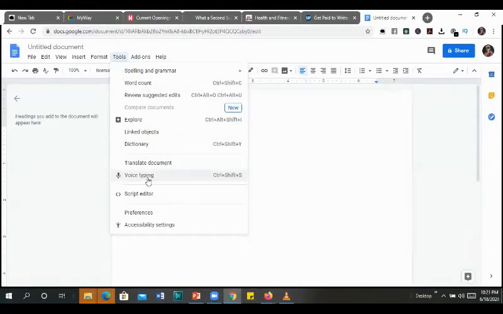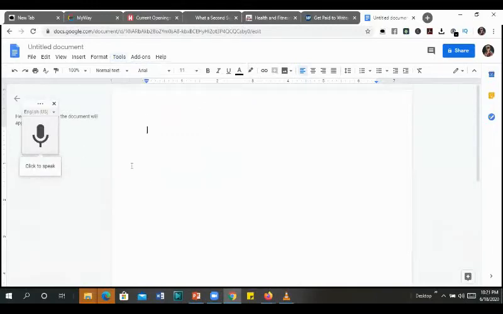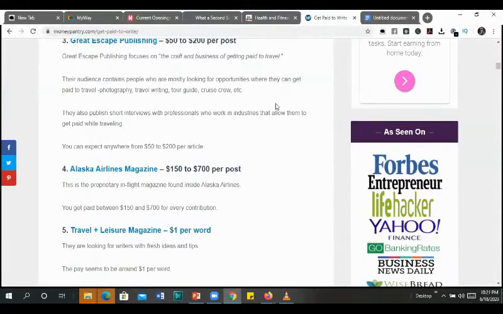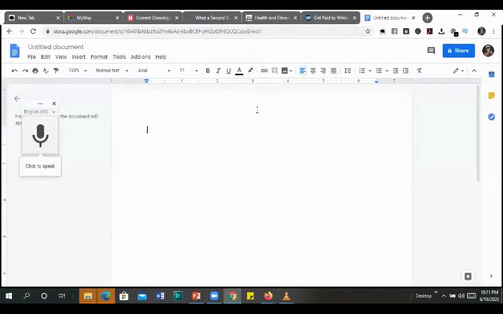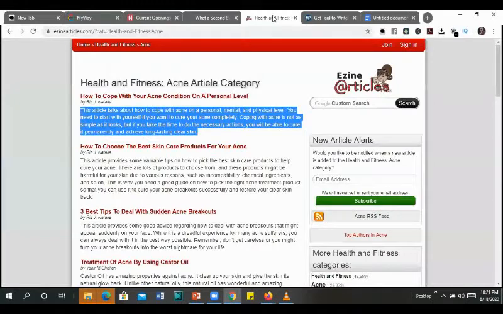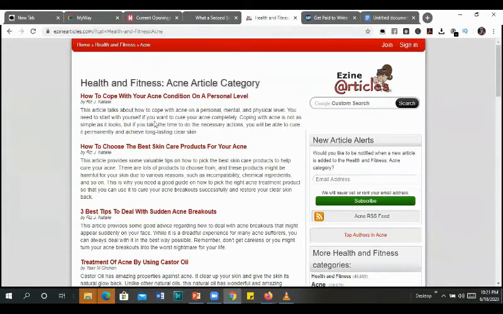So let's get back to this. What you want to do here is come on voice typing. Click voice typing, and the good thing about this is now you can retype the article and repost it to this site, the Money Pantry. You can now rewrite it on your own and repost it on Money Pantry. So let's, for example, look at health and fitness, right? So how to cope with your acne condition on a personal level. This article talks about how to cope with acne on a personal level, mental and physical level. You need to start with yourself if you want to cure your acne.